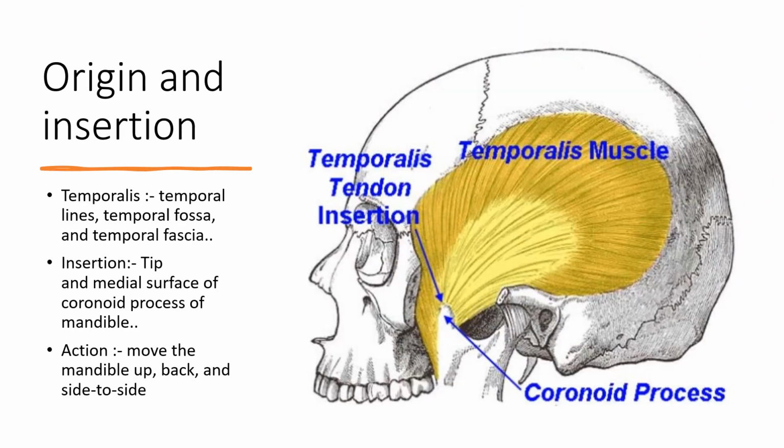Now moving on to the temporalis muscle. Temporalis muscle origin is from the temporal lines on the parietal bone, and it inserts on the coronoid process of the mandible. Okay, and the action of this muscle is to move the mandible up, back, and side to side.